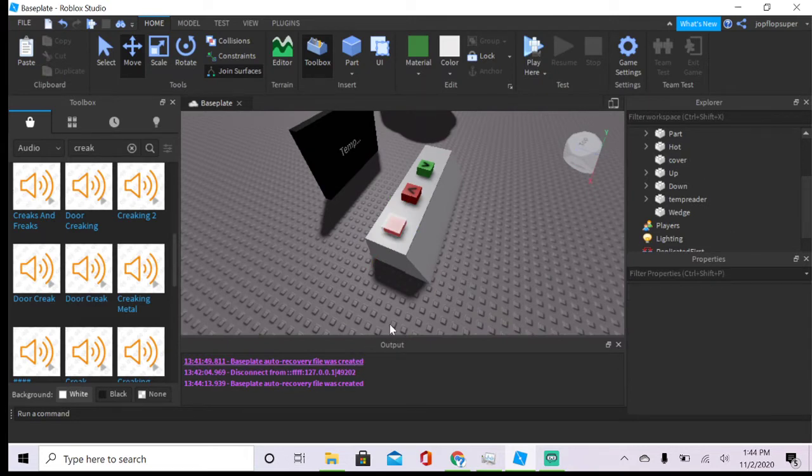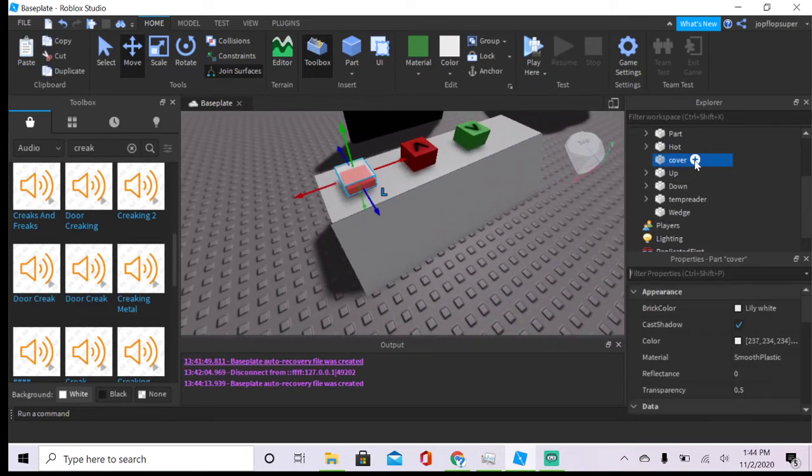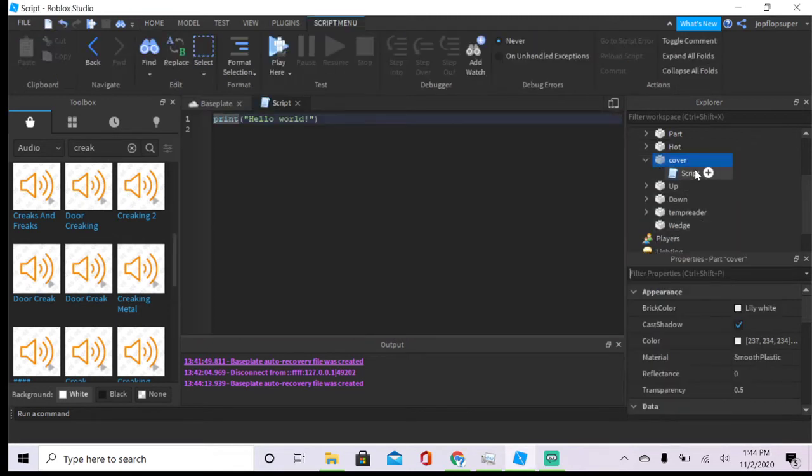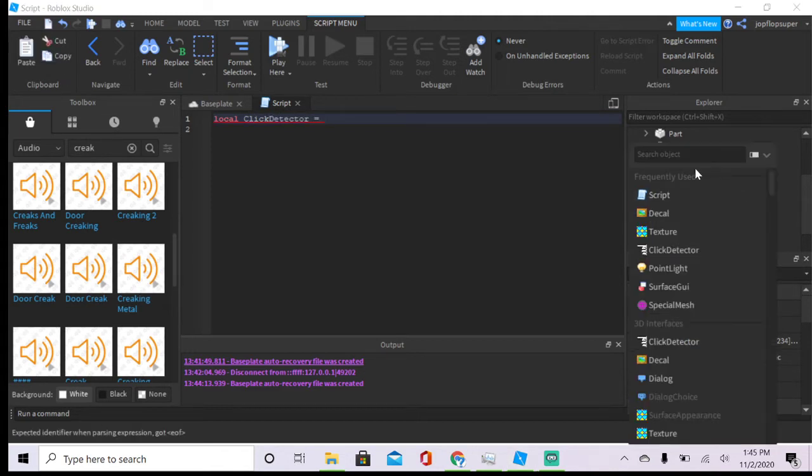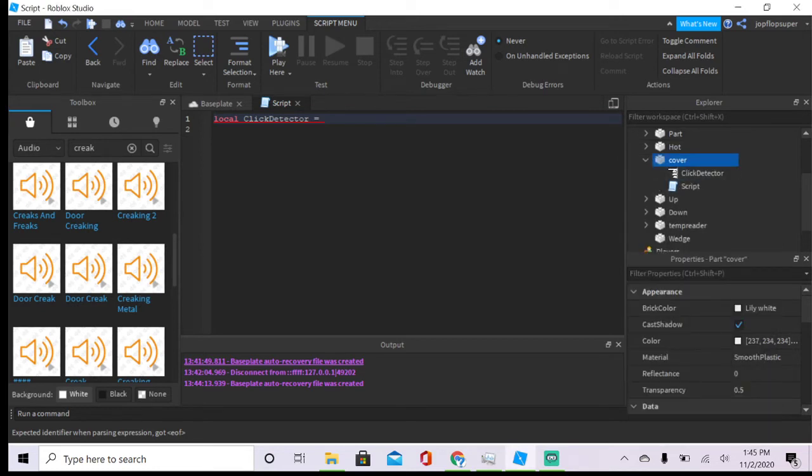Alright, we're gonna group it later on, but on the cover, you wanna go in and insert a script. Here we go. Local click detector equals, hold on, I gotta add a click detector here. Click detector, here we go.